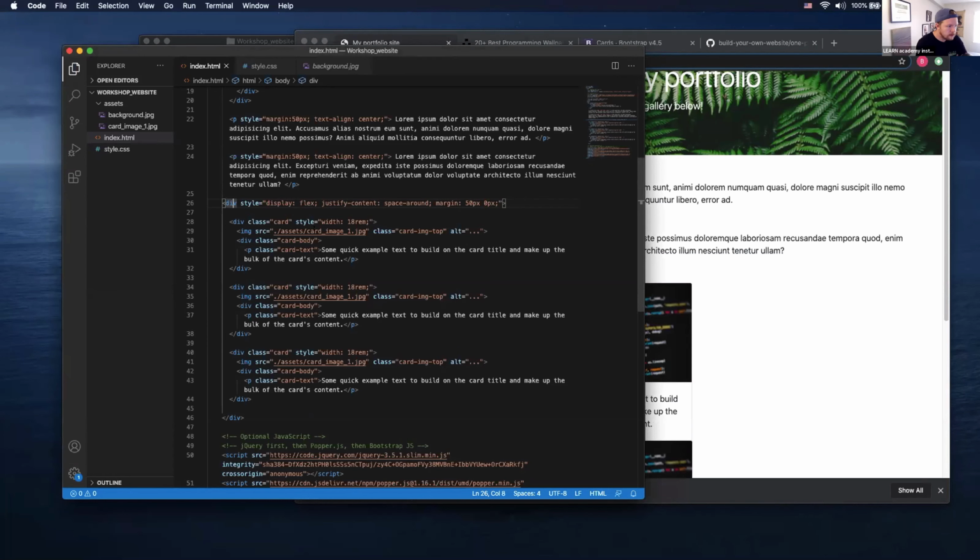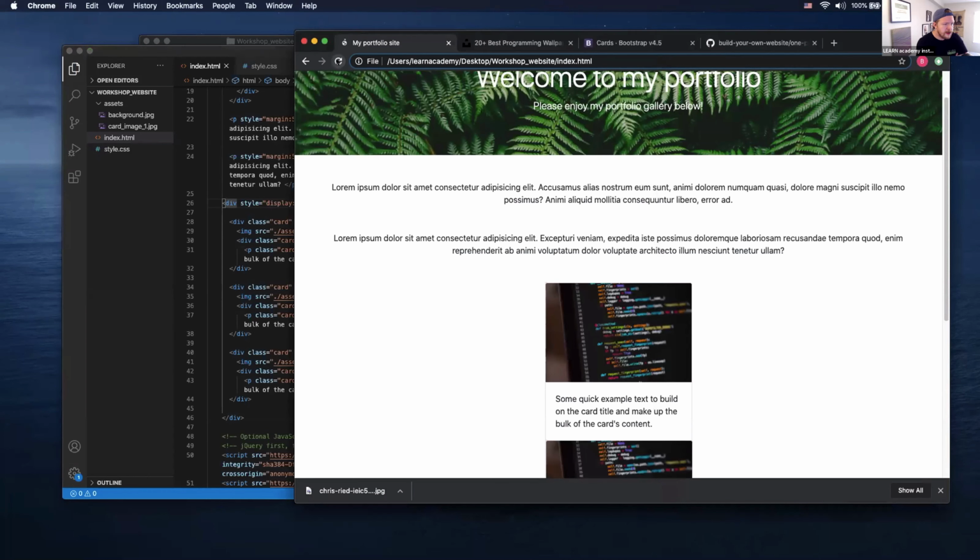Mm-hmm. And then is my style line right? Style equals display flex. That's looking good. Justify content is looking good. Space-around, that's looking great. Margin 50 pixels, 0 pixel. Yeah, that's looking good. Let's refresh your page.